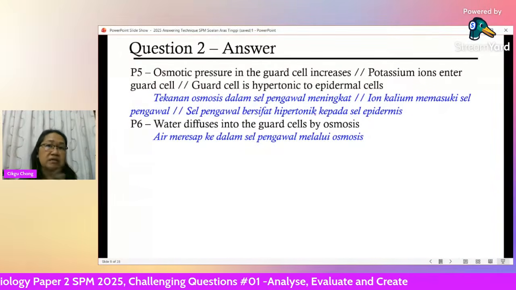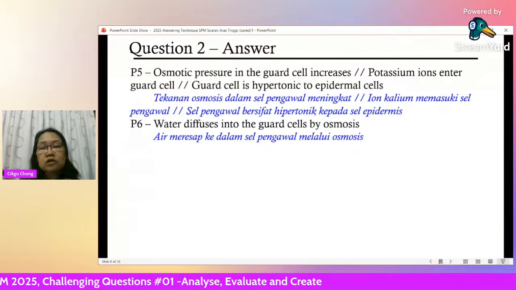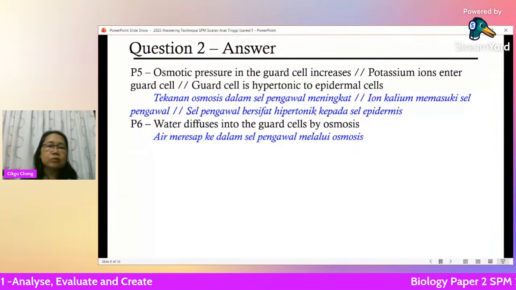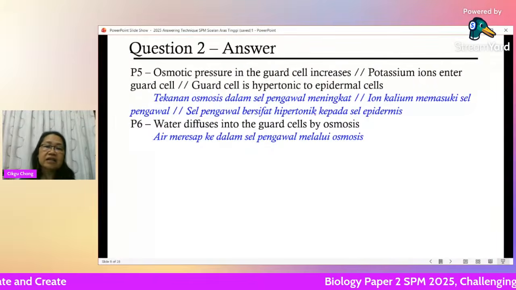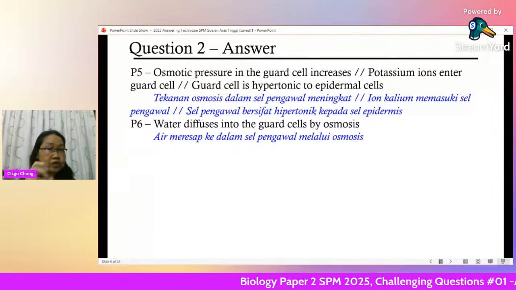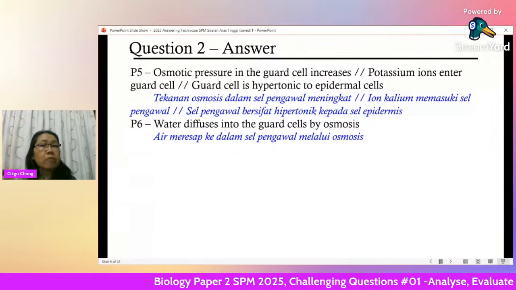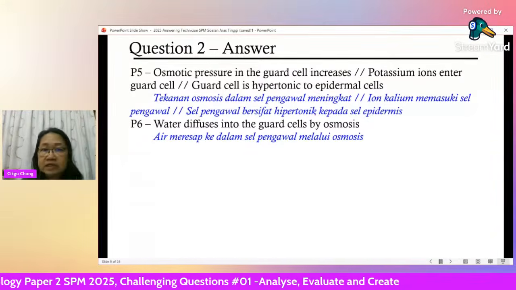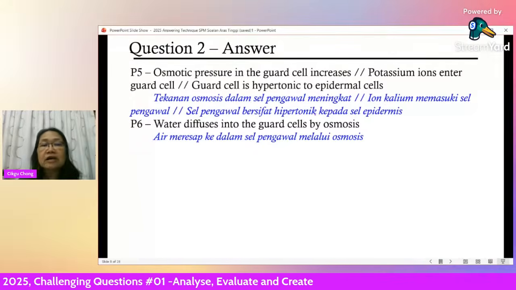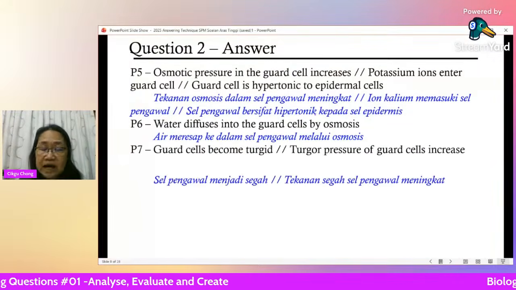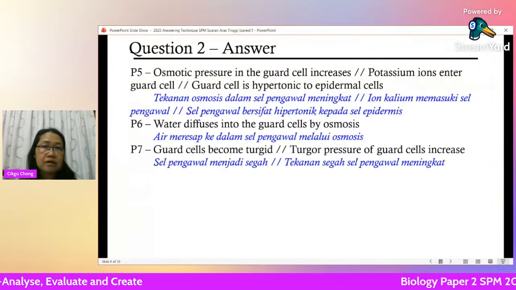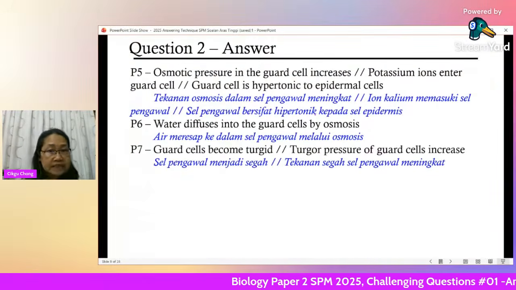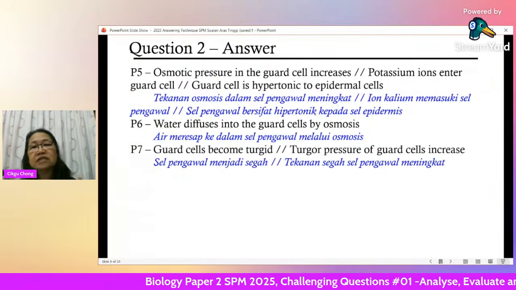Okay, you have to explain why or how the guard cell opens. The guard cell bends, right, and allows the stoma size to increase. And that's why you have more water evaporated in the daytime. Okay, so now water diffuses into the guard cells by osmosis, and that causes the guard cells to become turgid. All right, so it's like you're pumping the balloon until it's so full and there's a lot of pressure inside. The turgor pressure of guard cells increases.